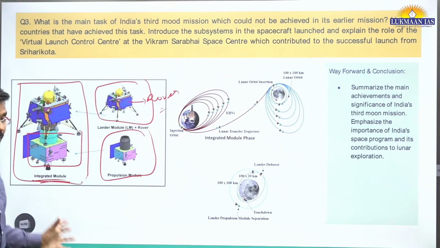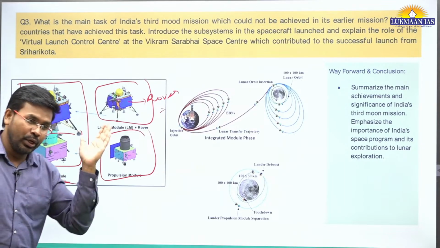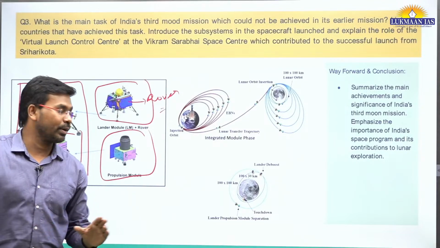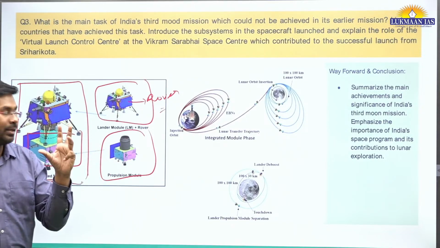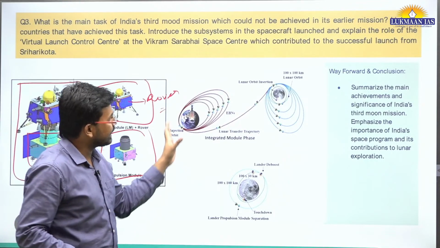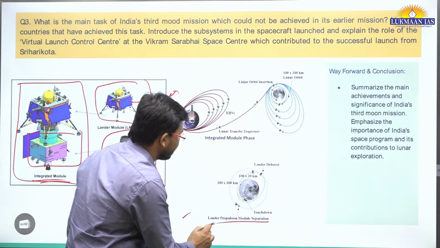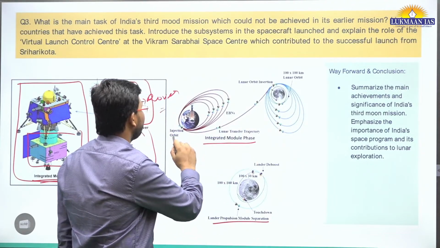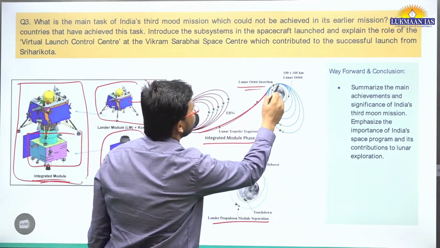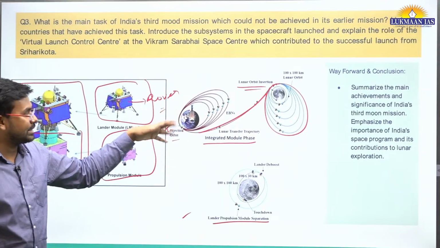So this propulsion module actually helped the lander and rover to reach from the orbit of the Earth to the orbit of the moon. It guided the Chandrayaan-3 through that path. It says lander propulsion module separation, then integrated module phase, injection orbit, lunar orbit insertion, and then lunar orbit. These are the phases that we have discussed.